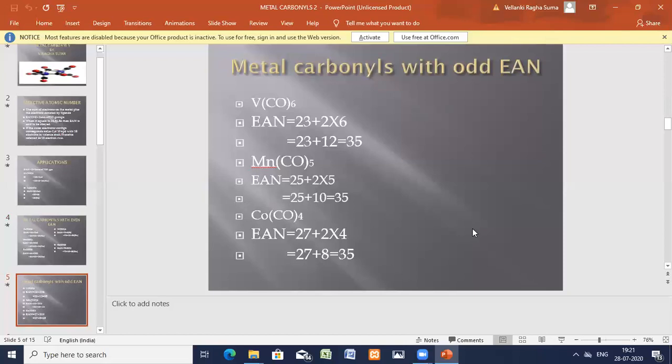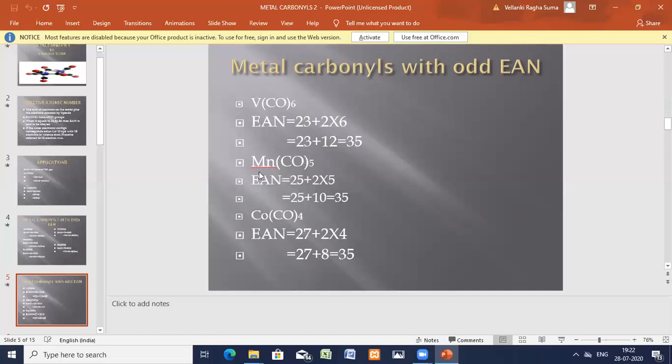Now let us see the metal carbonyls with odd EAN. Vanadium hexacarbonyl we will take. Vanadium 23, carbon monoxides are 6, 6 into 2, 12, 23 plus 12, 35. So odd EAN, but nearest to the inert gas atomic number. So it is nearest to 36, krypton. So therefore even this is stable, but it is paramagnetic in nature. It is having an odd electron. Therefore it is paramagnetic in nature.